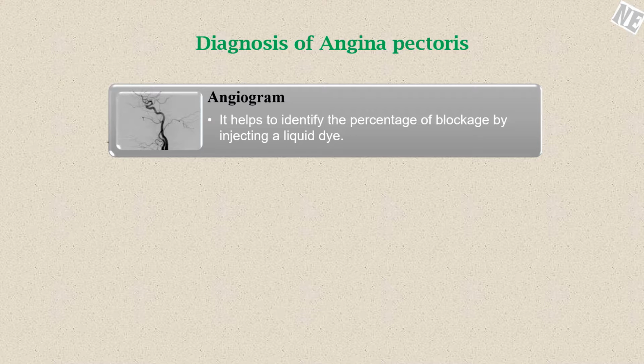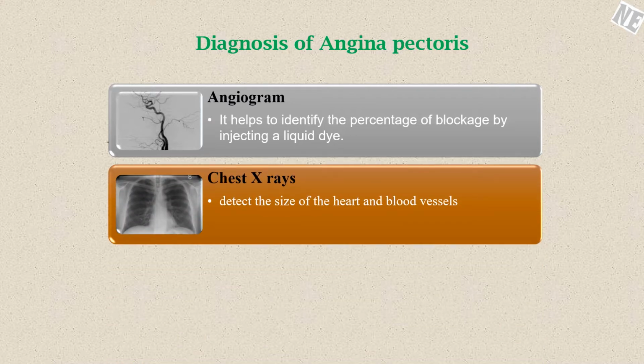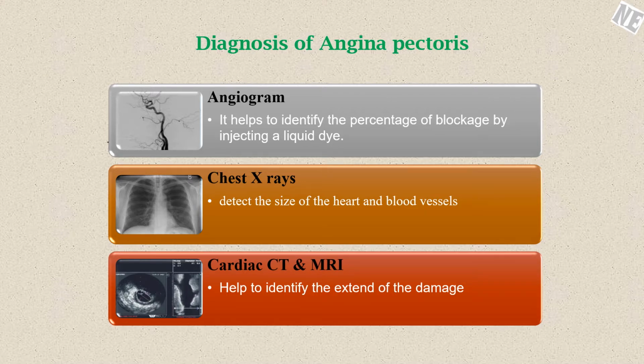Other methods used for the diagnosis of angina are chest X-rays, cardiac CT, and MRI scans. This helps to identify the size of the heart and the blood vessels and to identify the extent of the damage.